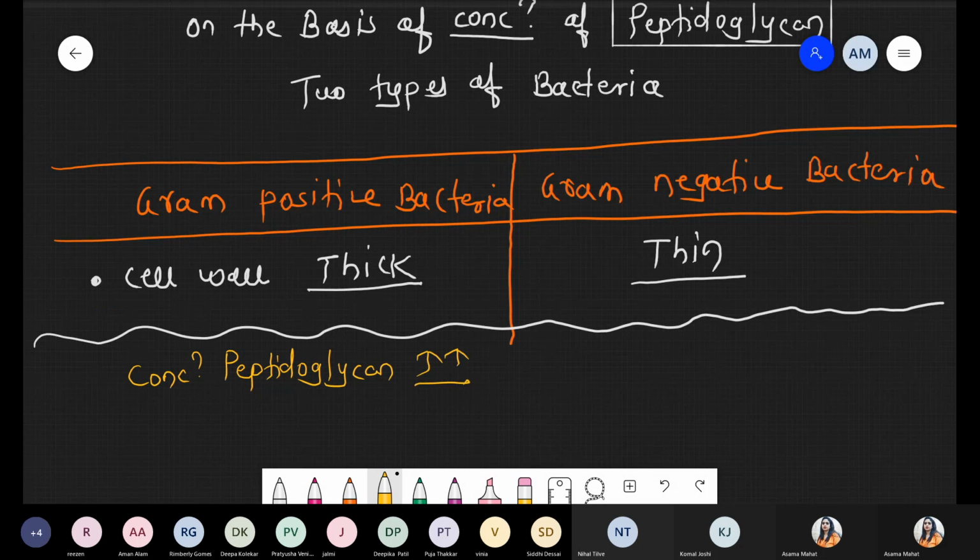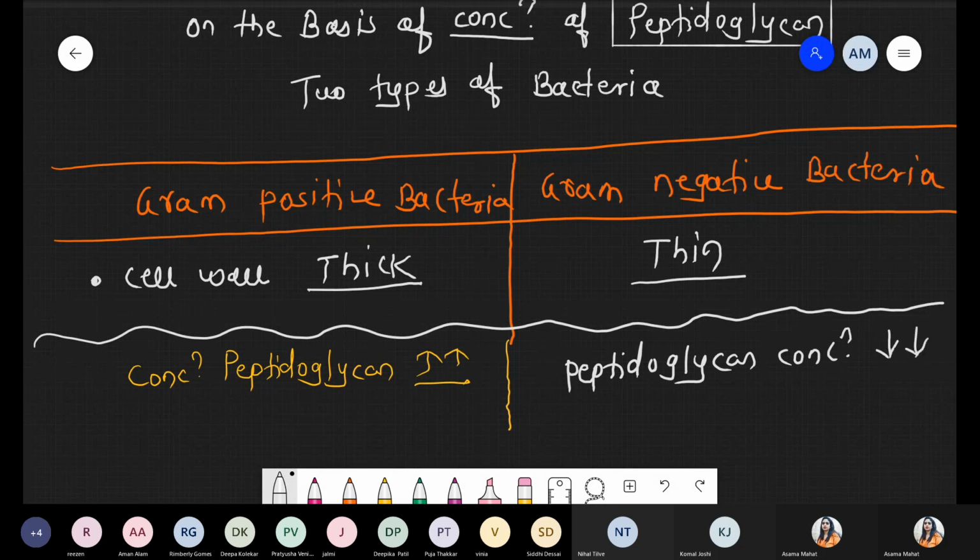I'm representing high by just a symbol. And when we compare this point with gram negative, the peptidoglycan concentration is comparatively low, that's why the cell wall is comparatively thin.